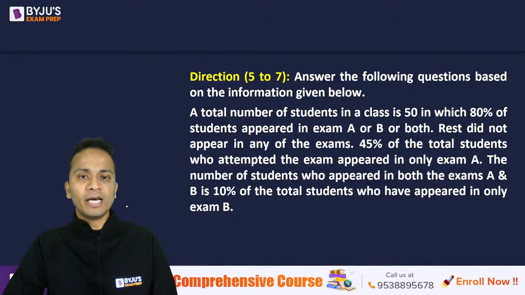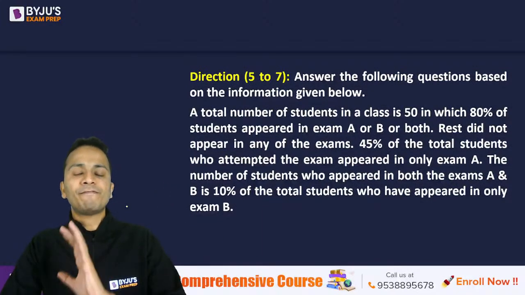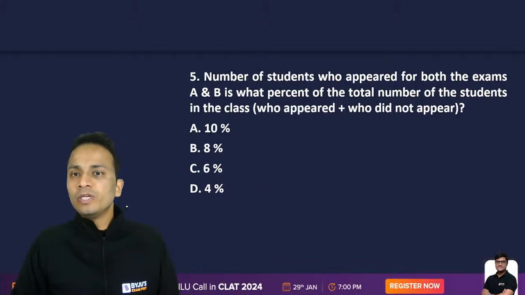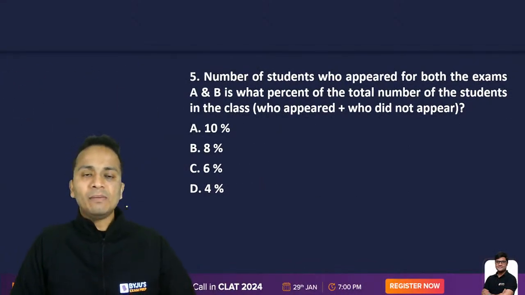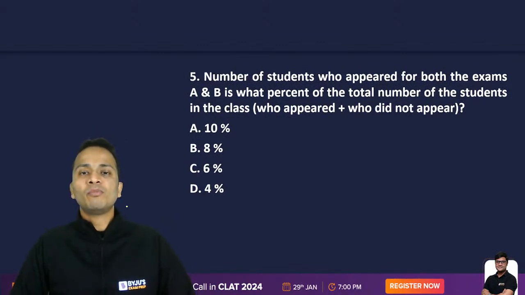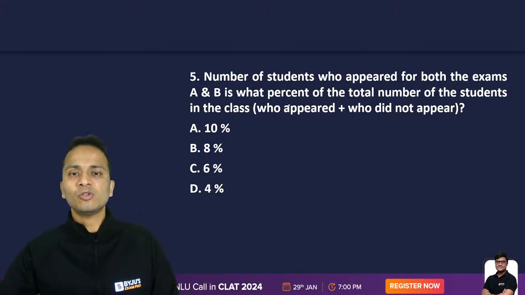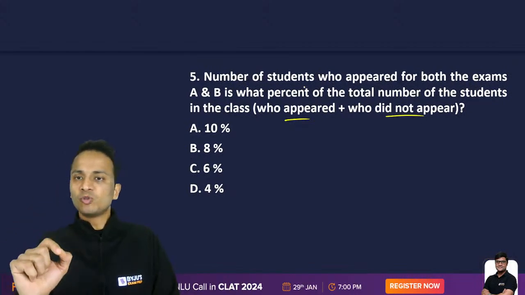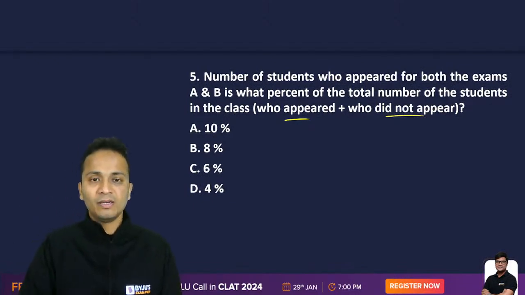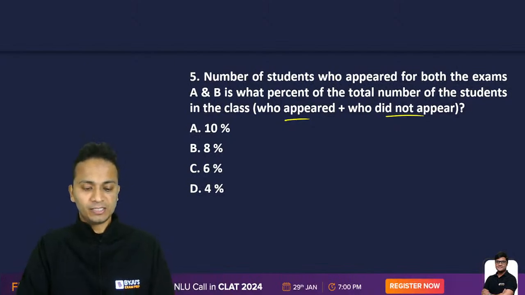A lot of you are already done. So let me put forward the first question based on this data. The number of students who appeared for both the exams A and B is what percent of the total number of students in the class? So total number of students in the class who appeared plus who did not appear. So basically the number of students who appeared for both the exams is what percentage of total students in the class? Which option is the correct answer?